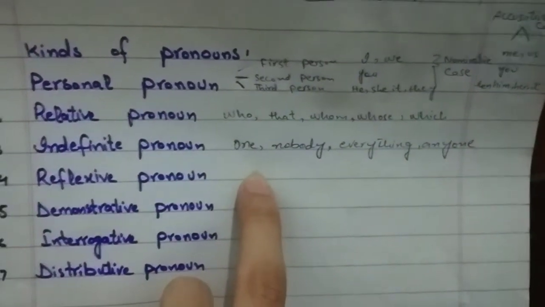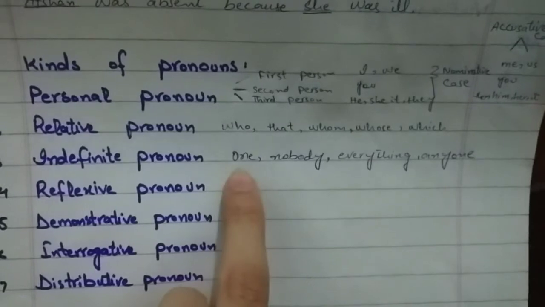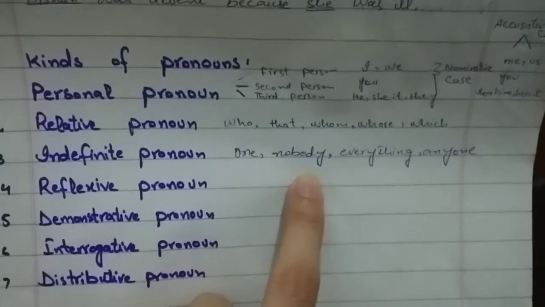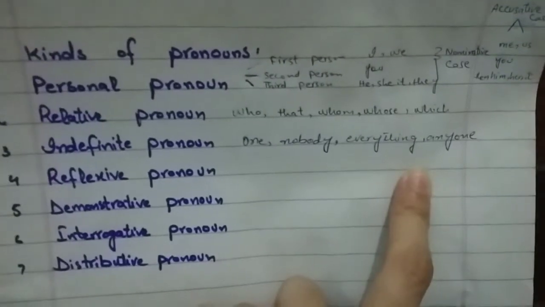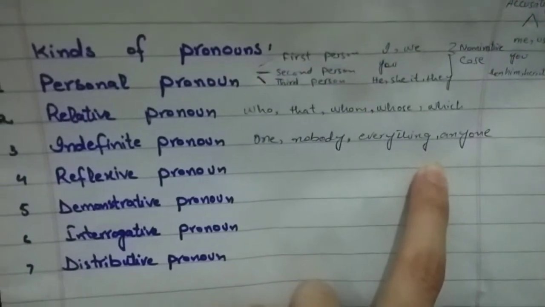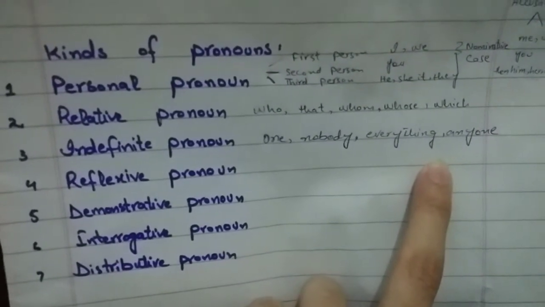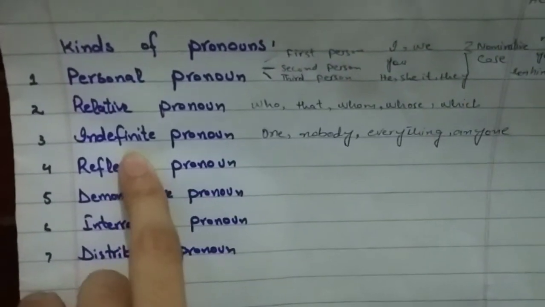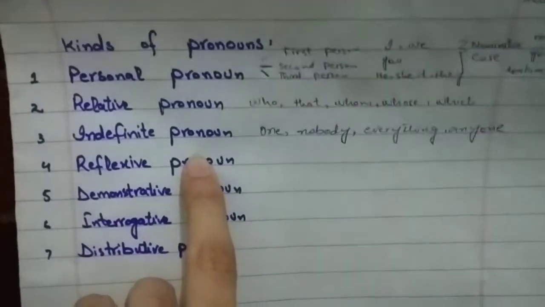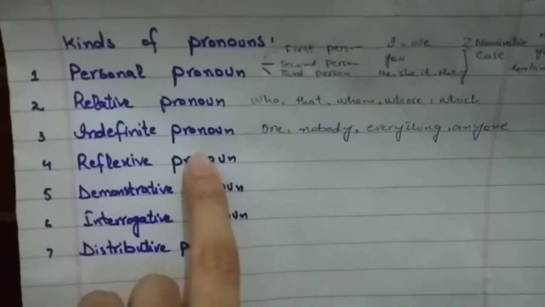Here we have some examples of indefinite pronoun: one, nobody, everything, anyone, anybody, someone, something, somebody. So all these are the examples of indefinite pronoun that we use in the place of subject.